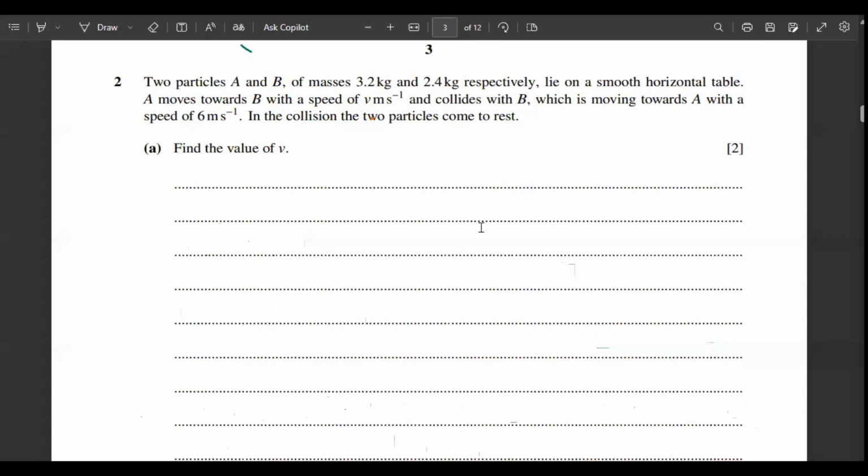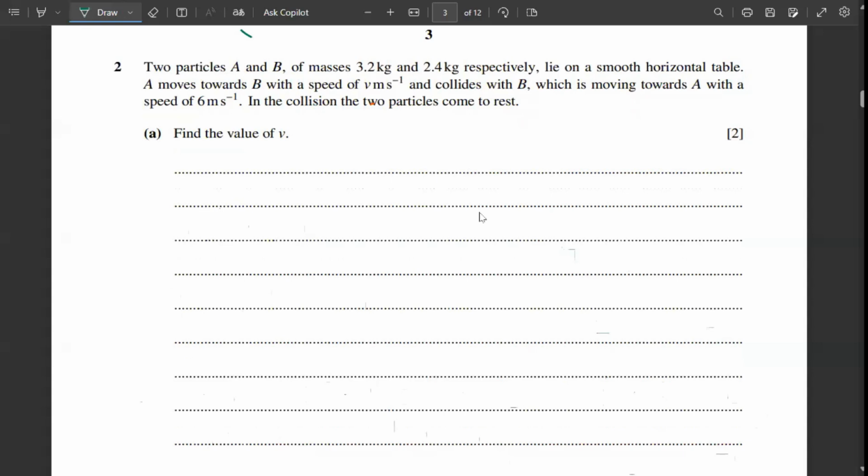Let us start with the second question. Two particles, of masses 3.2 kg and 2.4 kg respectively, lie on a smooth horizontal table. So that means if this is a smooth horizontal table, there are two masses, the first mass being A and the second mass being B. And these masses are 3.2 kg and 2.4 kg. Lie on a smooth horizontal table.